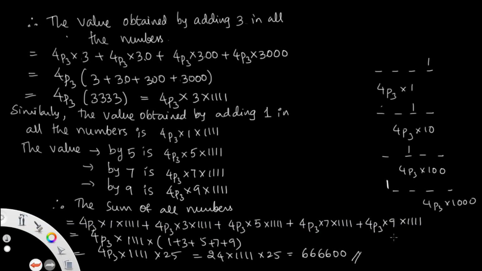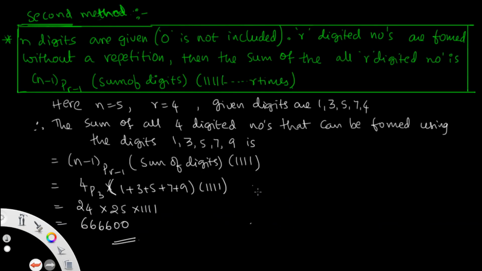So the process is like this only; you have to solve it this way. This is the way to find the sum of all 4-digit numbers. Another shortcut way is also there, for objective questions and for IPE also, you can write it like this. If n digits are given, 0 is not included, and r-digit numbers are formed without repetition, then the sum of all r-digit numbers is (n-1)P(r-1) times the sum of the digits times 1111, with r ones. So here the numbers given are 1, 3, 5, 7, 9.